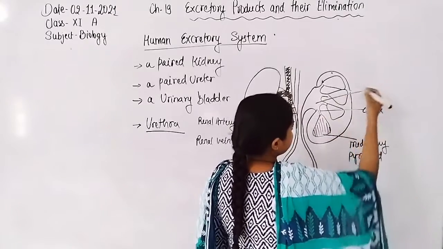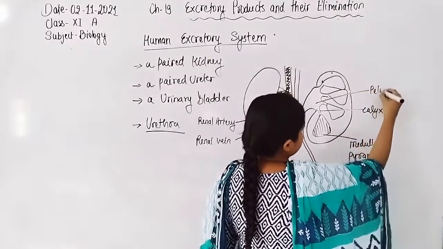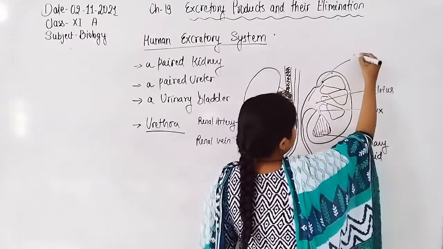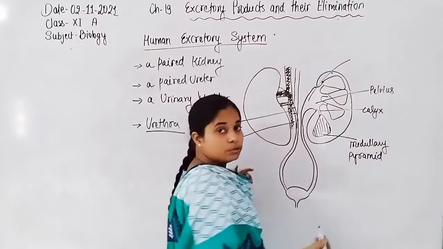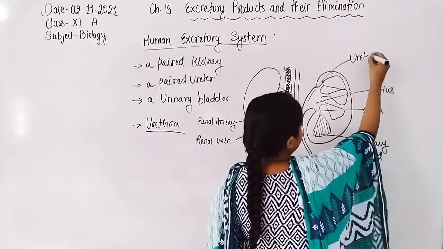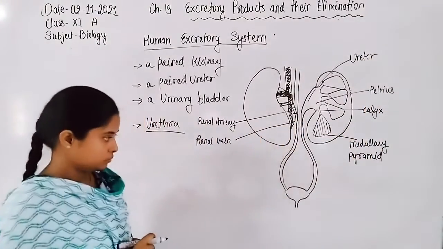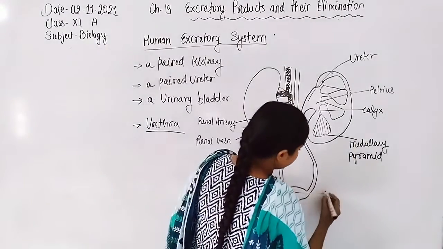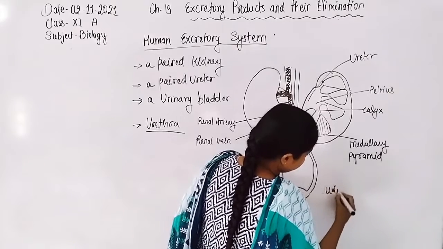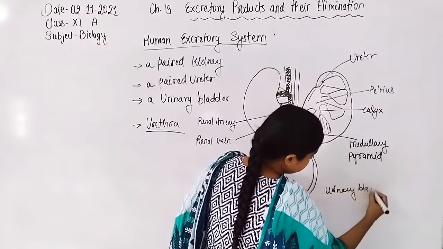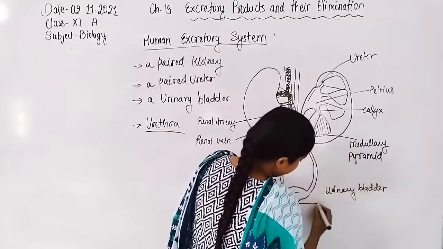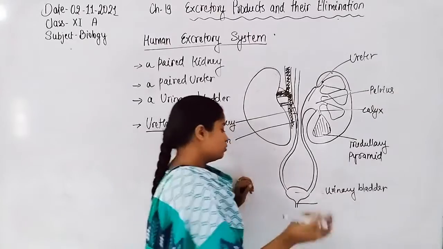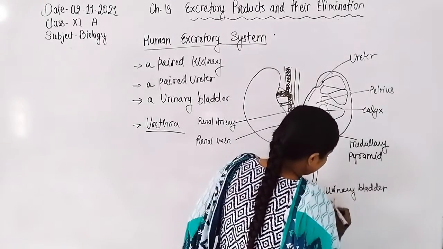This calyx collects the urine into the pelvis, and the pelvis finally opens into the ureter. The ureter carries urine to the urinary bladder. And finally, the urinary bladder excretes the urine outside the body through the urethra.